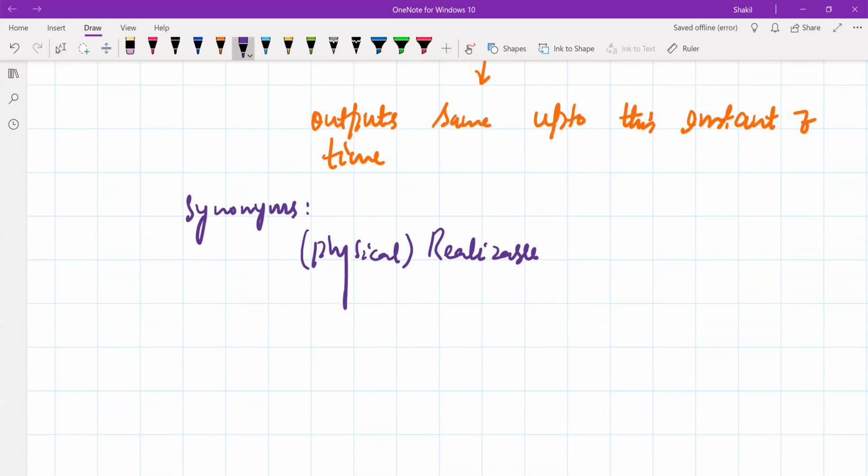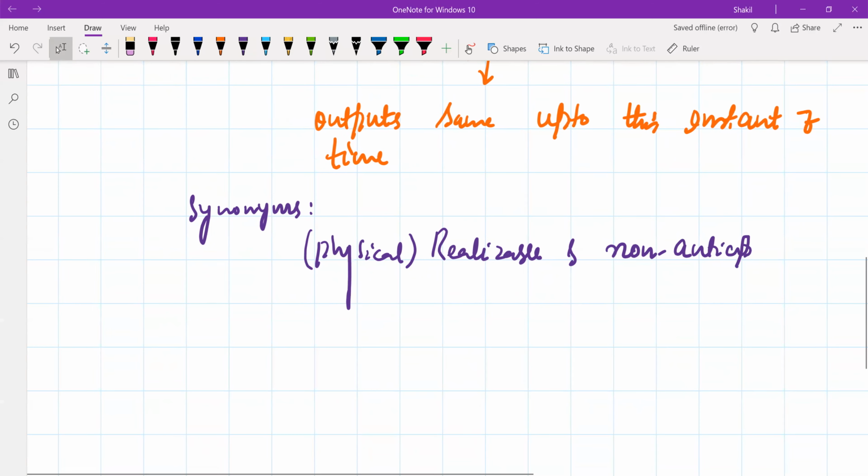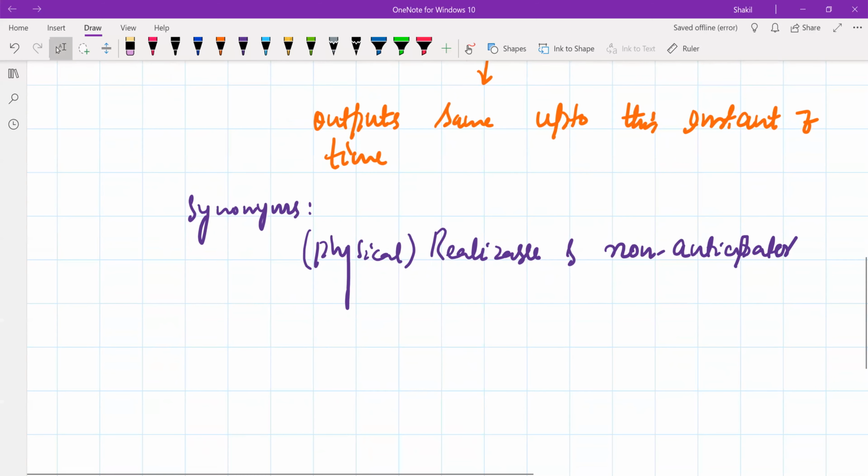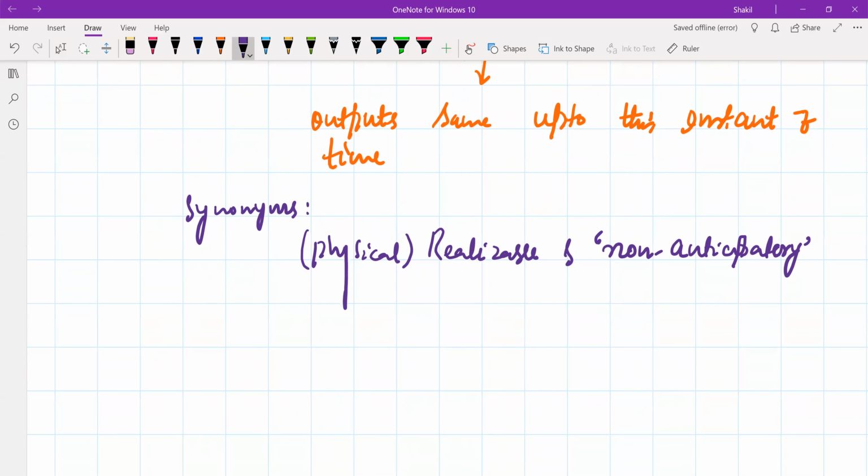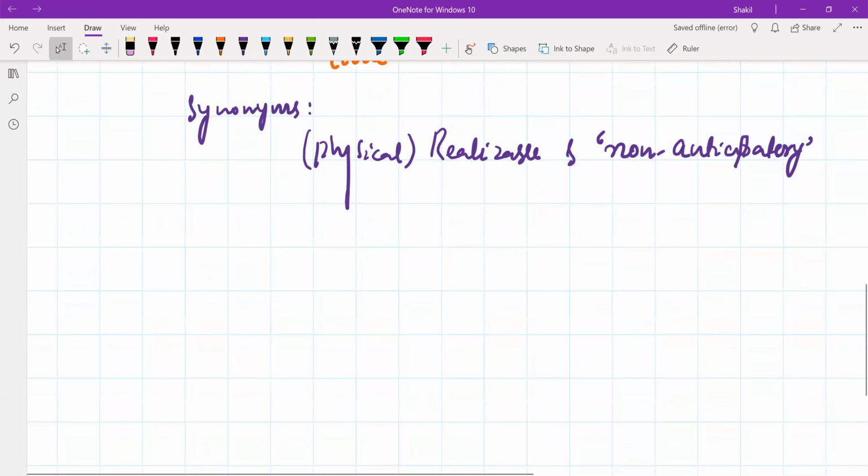So this is one synonym, and this is also sometimes called non-anticipatory, meaning which does not anticipate the future values. So we say this is a non-anticipatory system. All right.